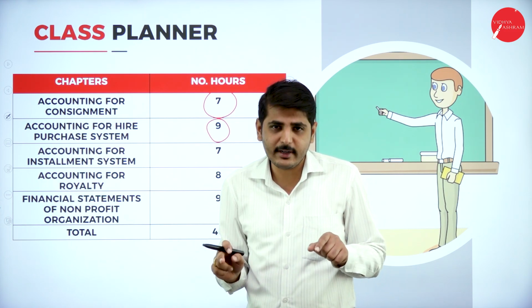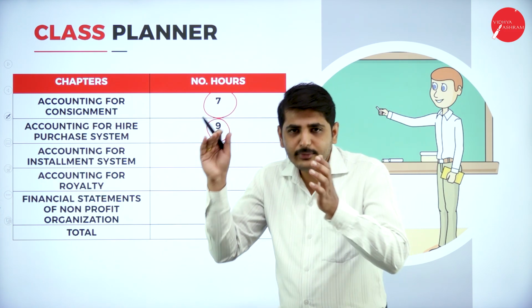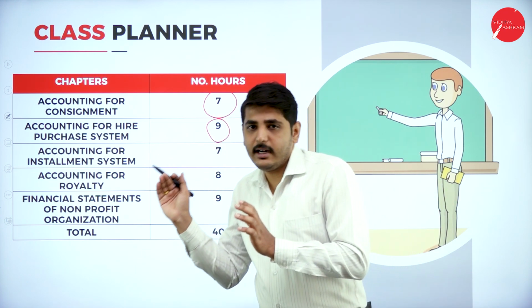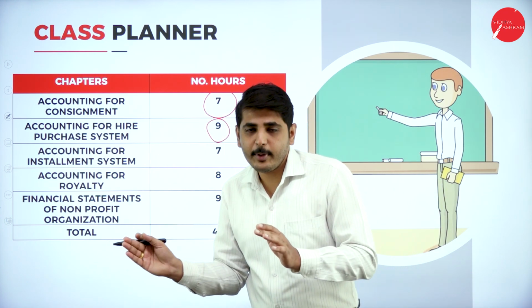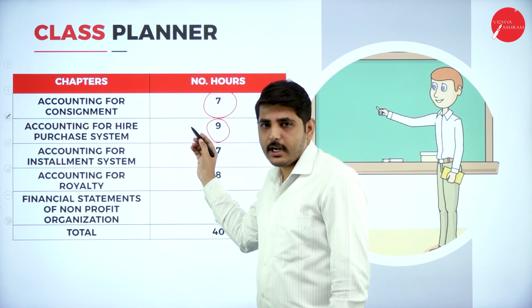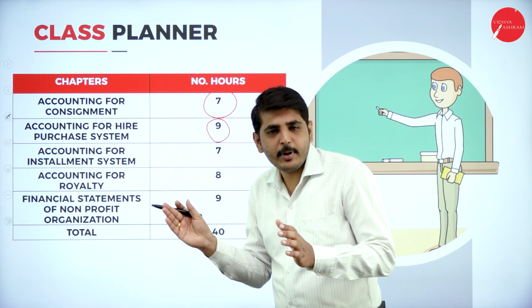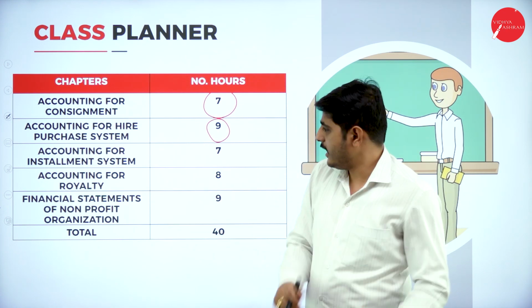For that, we have a format. And also, we have to convert those journals to ledger. First, we have to prepare journal entries in the books of hire purchaser. Then, we have to prepare ledger. Journal entries in the books of hire seller. Next one, we have to prepare ledger in the books of hire seller.